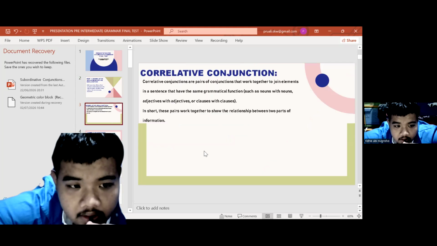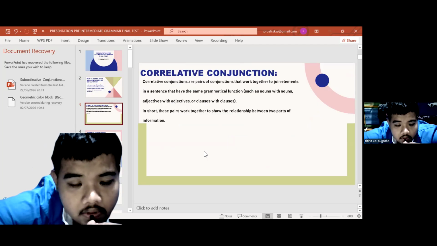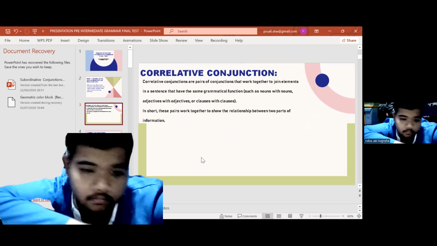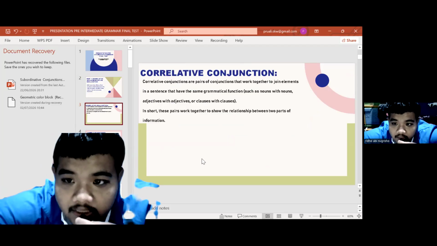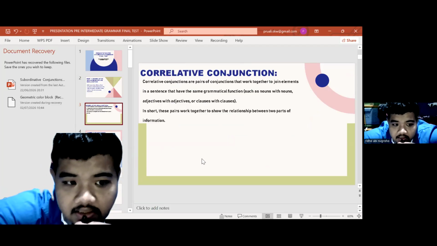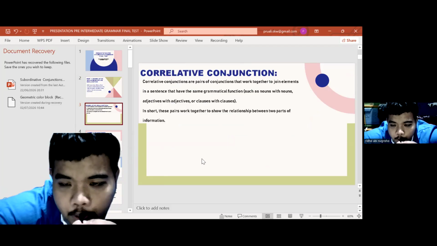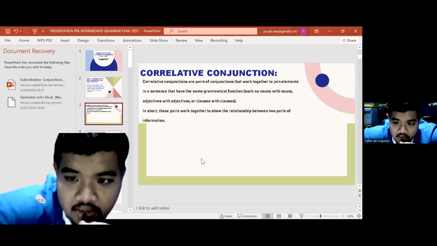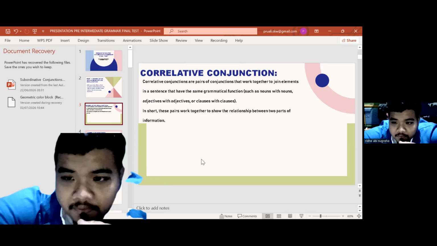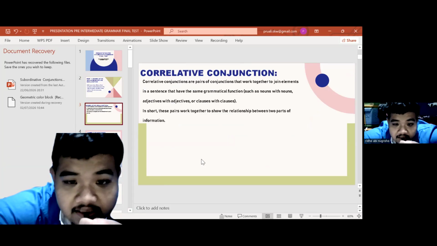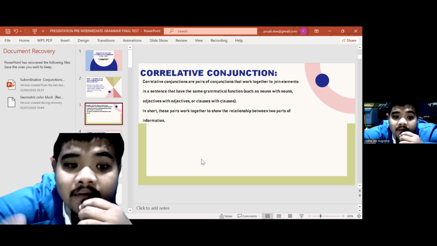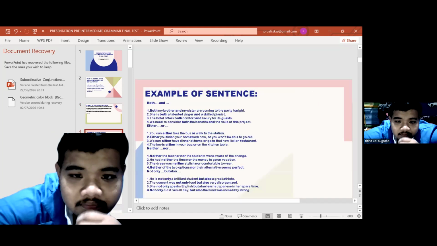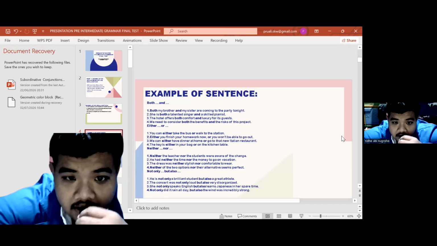Correlative conjunction. What is correlative conjunction? Correlative conjunctions are pairs of conjunctions that work together to join elements in a sentence that have the same grammatical function, such as nouns with nouns, adjectives with adjectives, or clauses with clauses. In short, these pairs work together to show the relationship between the parts of information. Example: both and.